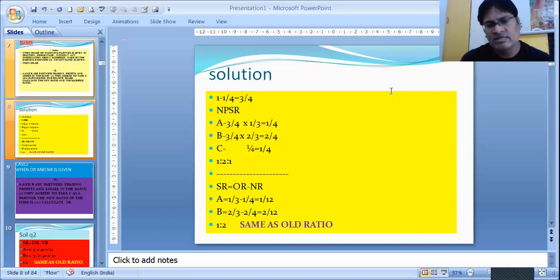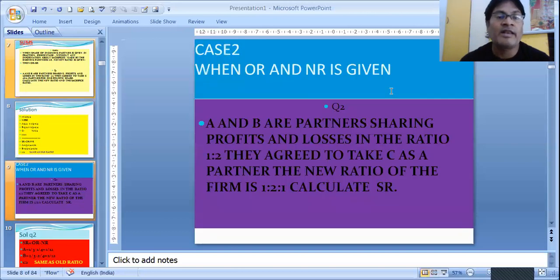1:2:1 is the new ratio. The sacrificing ratio also can be found out. The formula of sacrificing ratio is old ratio minus new ratio. Our old ratio was 1:2, so it is 1/3 and 2/3. And the new ratio which A has got is 1/4, and B has got 2/4. When we subtract, we get 1/12 and 2/12 as their sacrificing ratio.